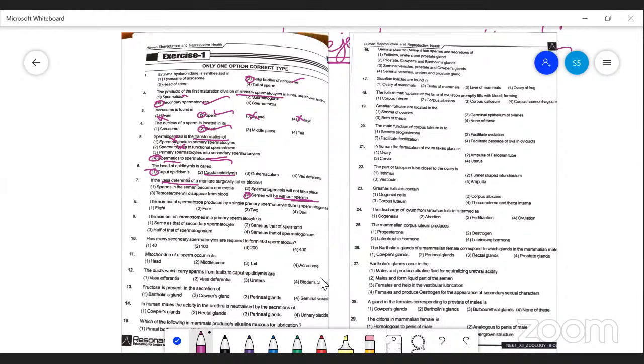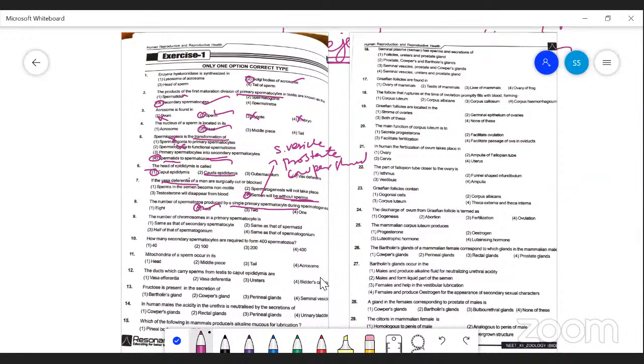So semen will be there because semen is produced by different glands like the seminal vesicle, prostate gland, and Cowper's gland. The number of spermatozoa produced from a single primary spermatocyte is 4 cells. But from a single primary oocyte, only 1 egg is produced. Only 1 egg.